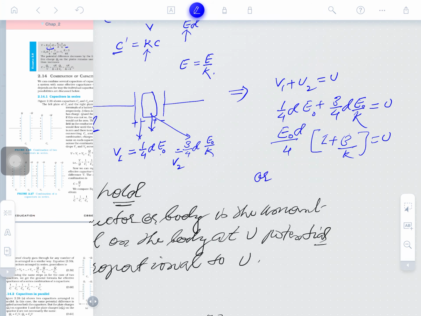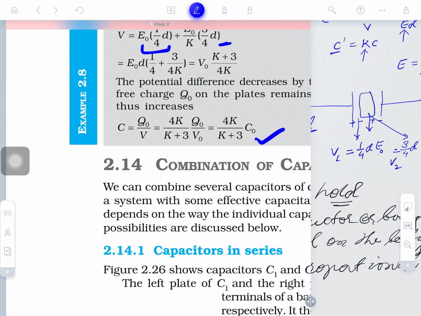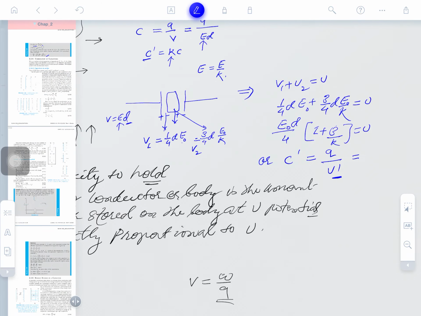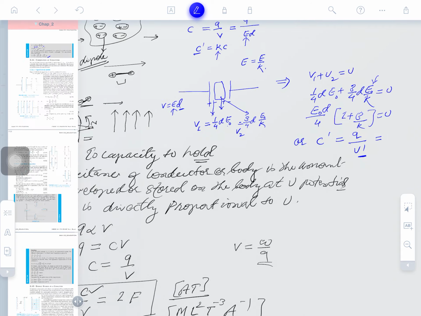So we want to find the capacitance. What will be the new capacitance? It's charge divided by the new potential. Obviously, you will write down the new potential, put the formula here and obtain the answer. Clear, guys? You may see the expression before you. K plus 3 will come here. Clear, guys? So this is the numerical. We'll remember here that only the one region is to be changed. This trick you will use for all types of numericals. Clear right now? Well understood?